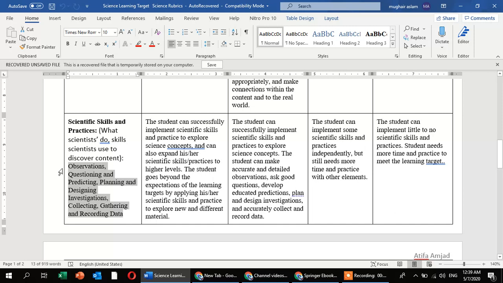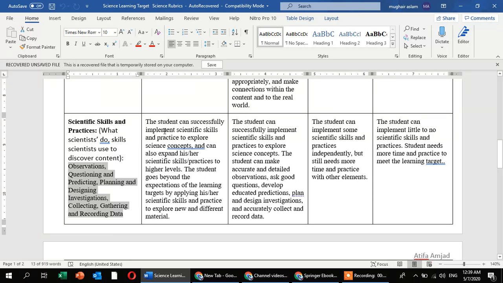It is not compulsory for all of you. If your assignment does not consist of one or all of these, then you can skip this step. And if your experiment or hands-on activity consists of this type of exploration of scientific skills, then you must include these: observation, questioning, predicting, planning, designing, investigation, collecting, gathering, and recording the data.